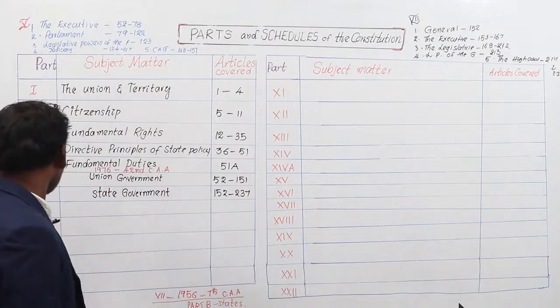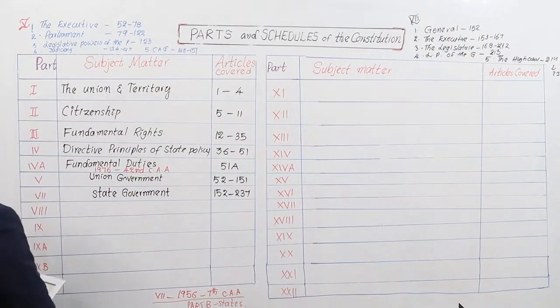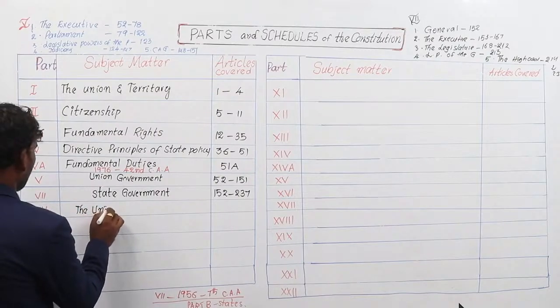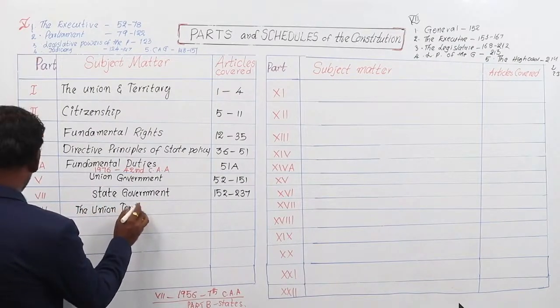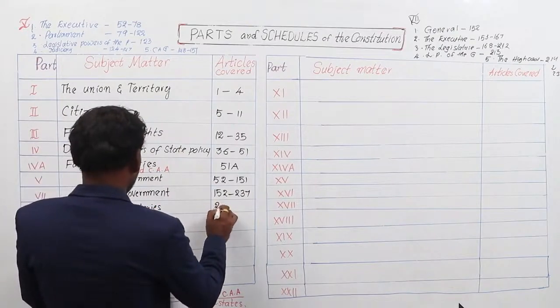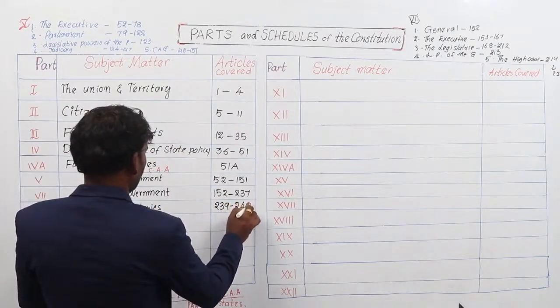Next, coming to the 8th part. The 8th part deals with the Union Territories, articles covered 239 to 242.